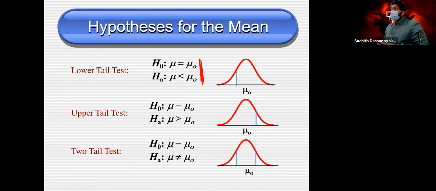To do that, we use test statistics. There are different test statistics. We use that test statistic and at the end we check whether its value lies inside this area or outside this area.